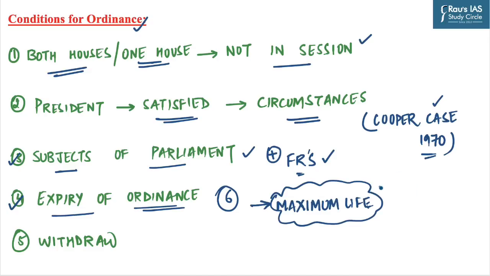This means that the maximum life of an ordinance can be 6 months plus 6 weeks in case of non-approval by Parliament, because 6 months is the maximum gap between the two sessions of Parliament. And lastly, the President can also withdraw an ordinance at any time, but it is not a discretionary power of the President, and he can promulgate or withdraw an ordinance only on the advice of the Council of Ministers, which is headed by the Prime Minister of India. So these are the broad conditions related to ordinance.